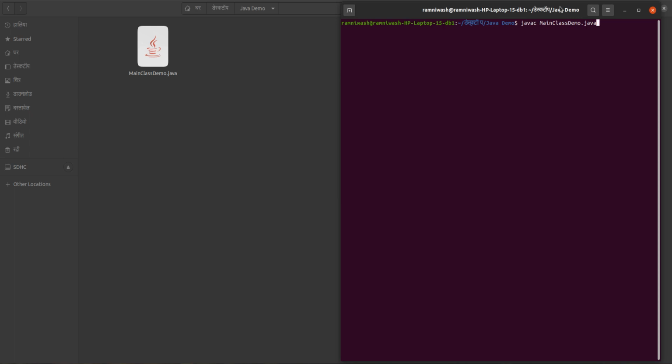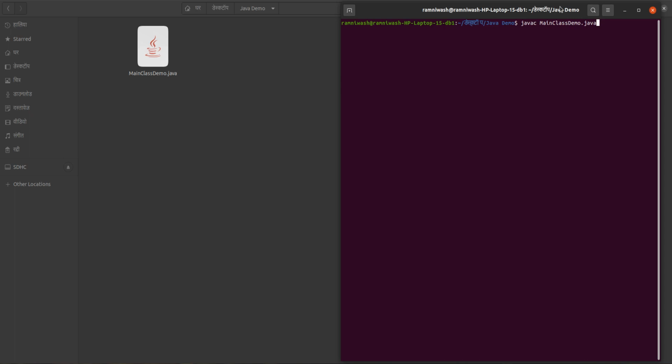After converting to bytecode, this MainClassDemo.java will be converted to a MainClassDemo.class file. A new file will be generated. This is our source code, our high level code, it will remain the same.